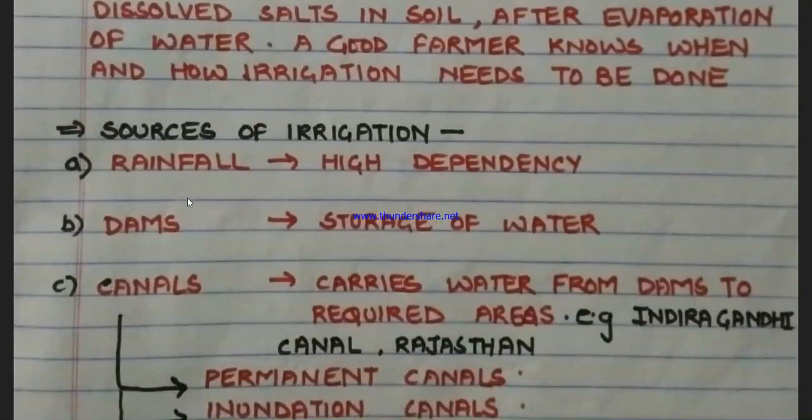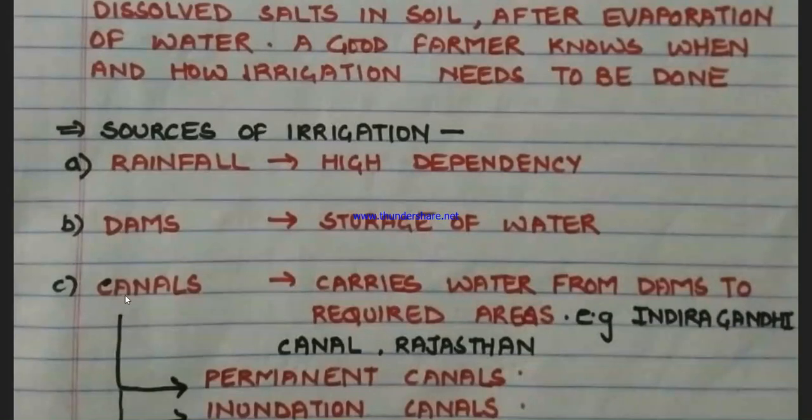We can also look at another source of irrigation, that is dams. All must have seen one dam or another. What is the purpose of constructing a dam? That is storage of water. And this stored water supplies water to the whole area and even nearby regions where there is a deficiency of water. And how can this water be provided to the nearby regions? That is with the help of canals.